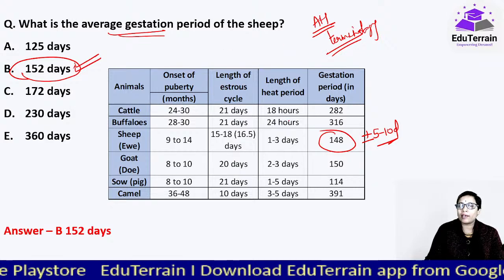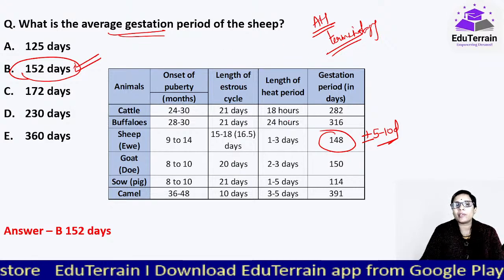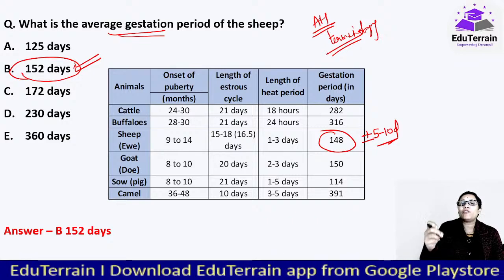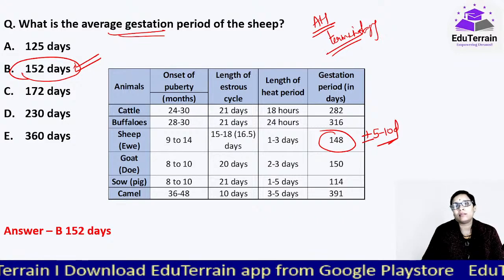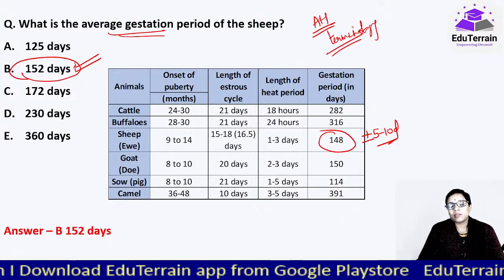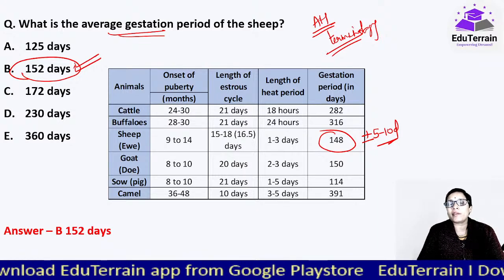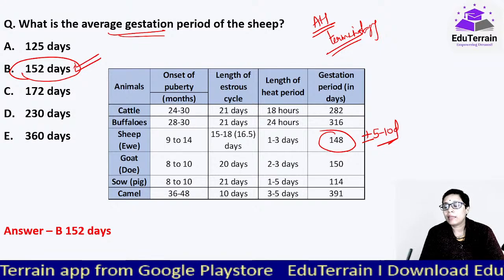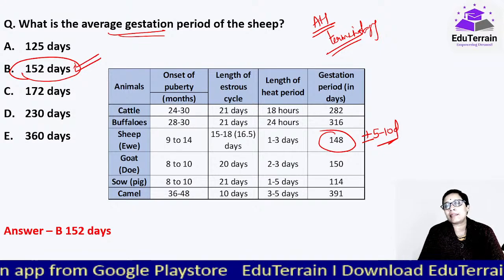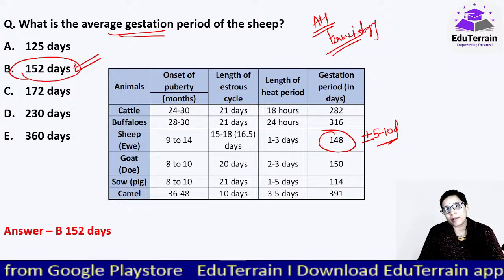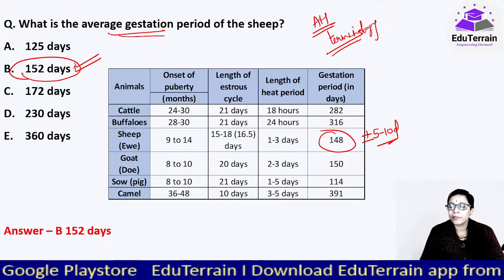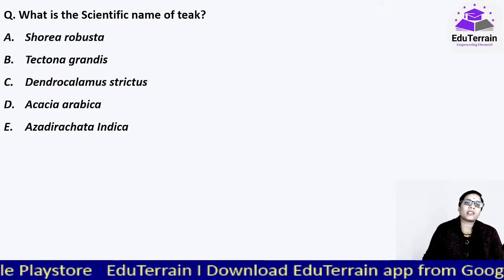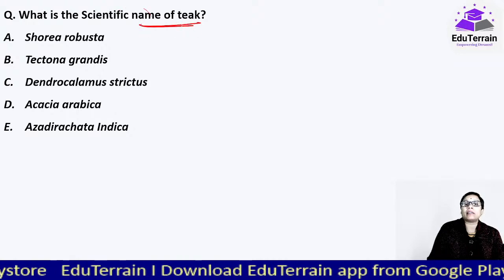Okay, and for the rest of the animals also I have given here the gestation period. Gestation period is nothing but right from conception till parturition, that is giving birth, to the act of giving birth to the young one, that period where the fetus develops in the womb of the animal, that is the gestation period. Okay, moving on to our next question: what is the scientific name of teak?